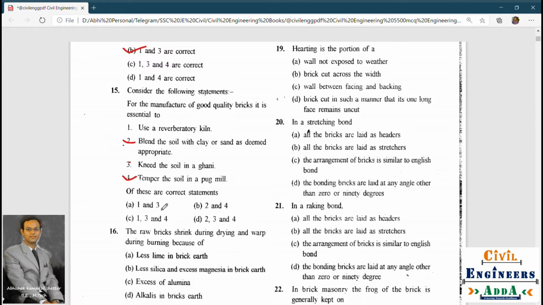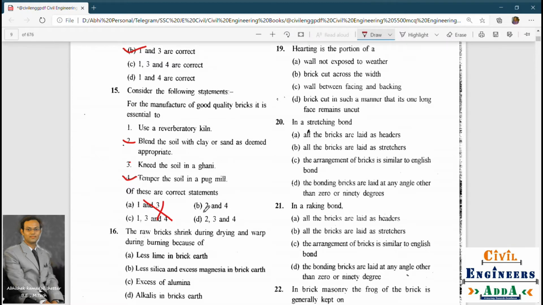I am getting 2 and 4, so we can eliminate these two directly. Knead the soil in a gunny: not necessarily in a gunny. So the option is 2 and 4. So 2 and 4 are correct.